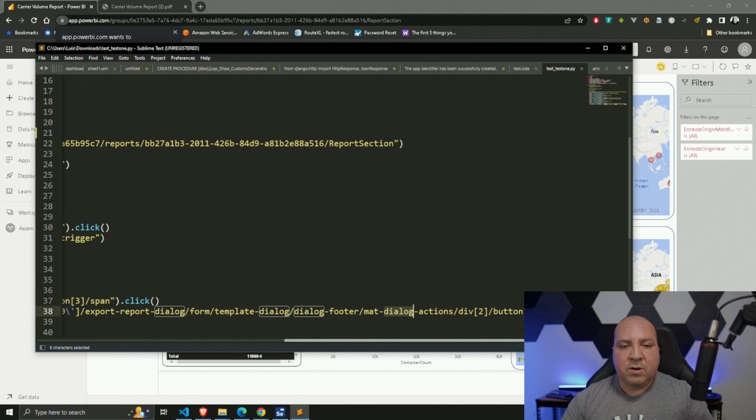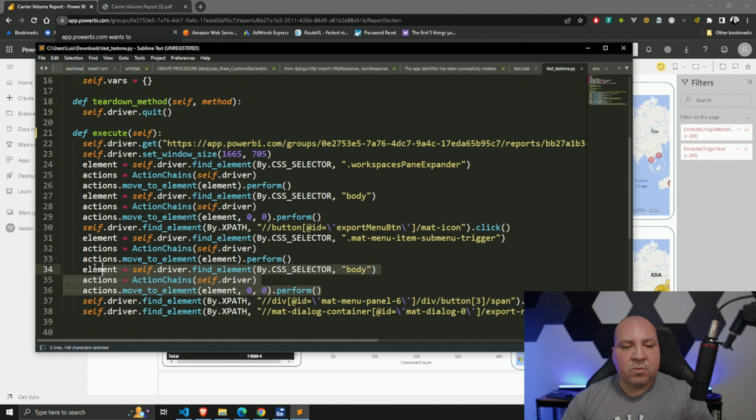So at the end of the day, there's only really a few actions we will keep, and some of the other ones we would actually just remove. Now, because this is Python, there's stuff that we would have to add, like let's say sleep, because maybe we don't want to be too fast. If the dialog box doesn't pop up fast enough but the script is running faster than what we need it to be, it's going to miss it. So that's where we would add some sleep delays, maybe delay it by 2 seconds here after it clicks, 2 seconds here, 2 seconds here, boom, that's it.